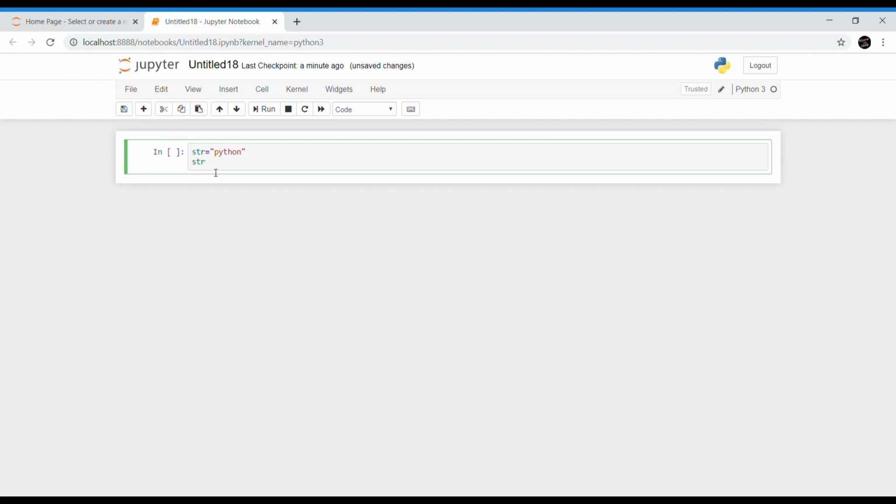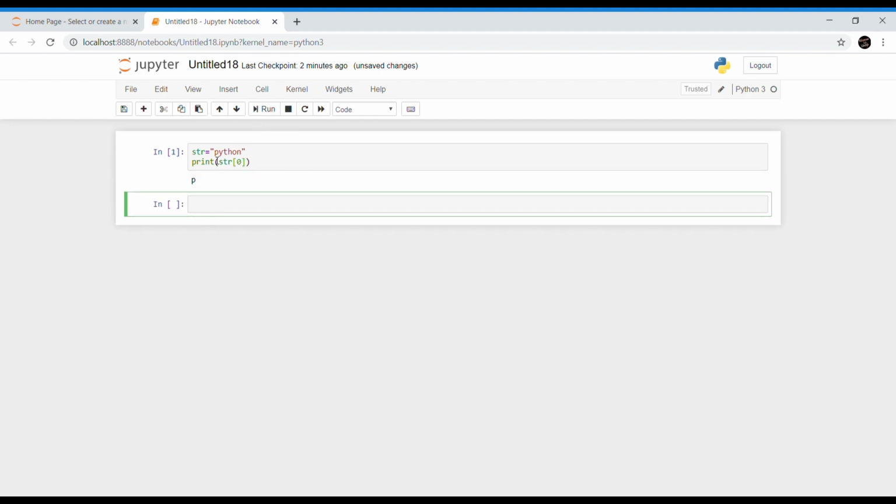So print str of 0. Now run the code. I'm getting p because the index of p is 0, the index of y is 1, the index of t is 2, and it follows like that.